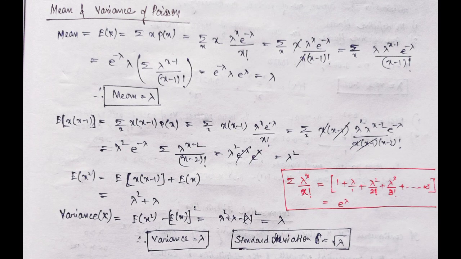Like the binomial distribution, in the Poisson distribution also we have separate formulas for the mean and variance, which can be calculated as shown here. The mean value comes out to be the parameter, that is mu or lambda, and the variance value also comes out to be mu or lambda. Therefore the standard deviation, which is the square root of the variance, comes out to be root over lambda.